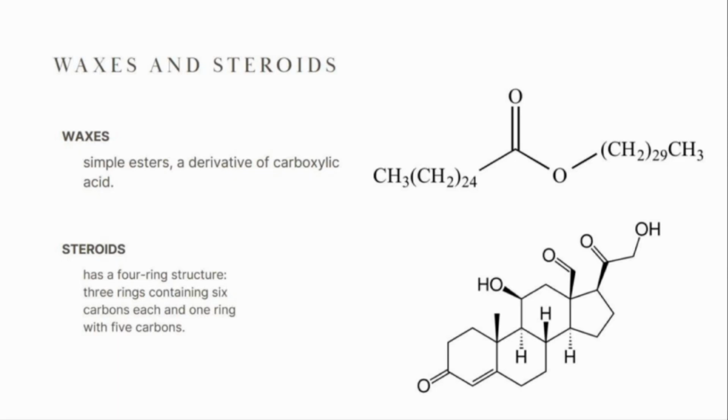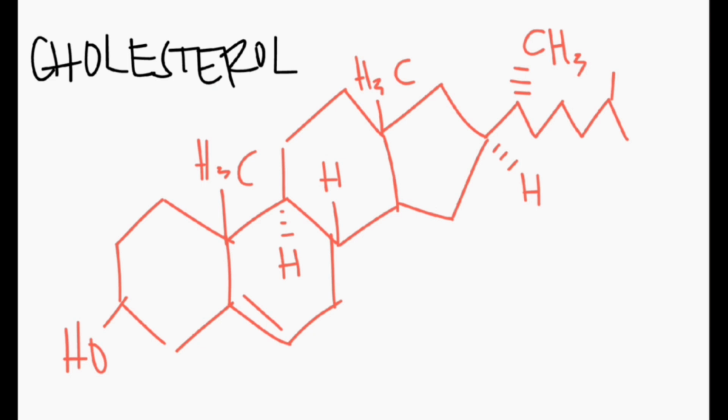Now, the next one is steroids. Steroids contain four fused rings. First is cholesterol. Cholesterol is used to maintain fluidity of the cell membrane. It is essential to humans and animals in producing vitamin D. It is also the starting point from which steroid hormones necessary for reproduction, such as estrogen and testosterone, are formed.